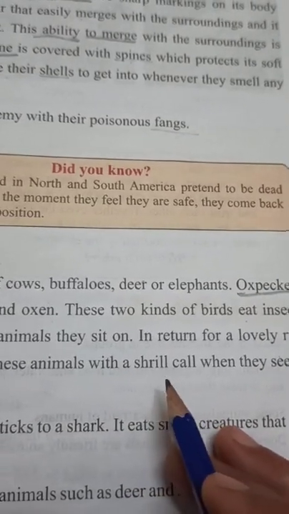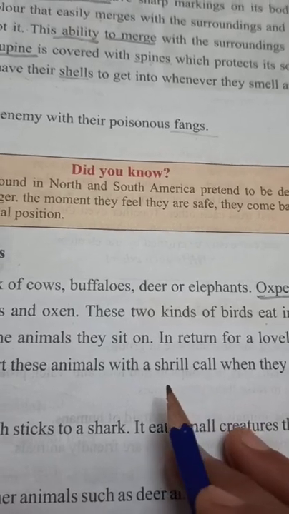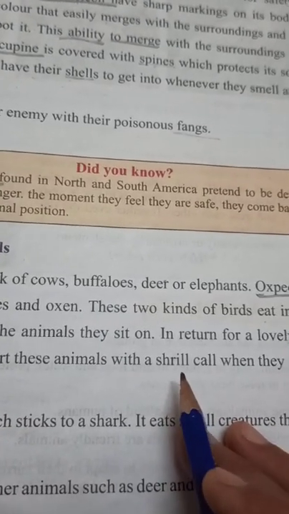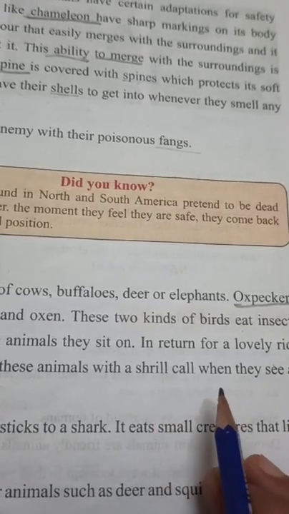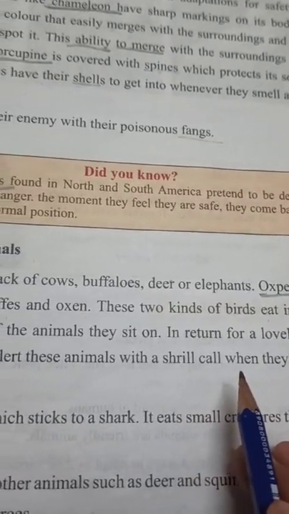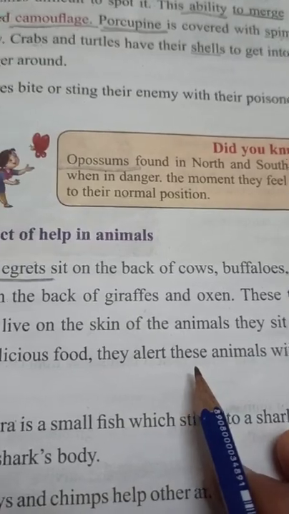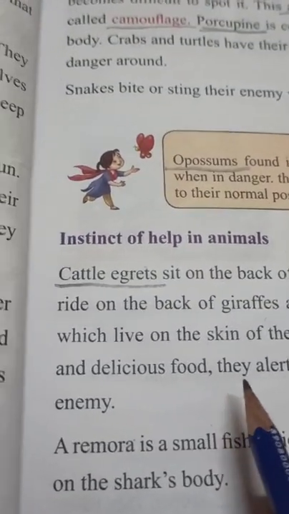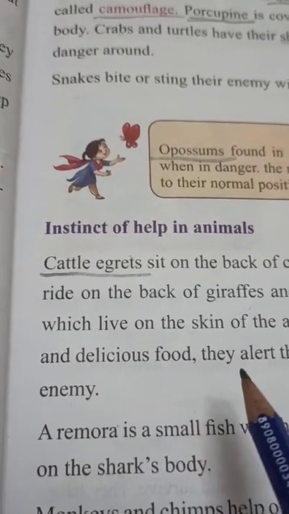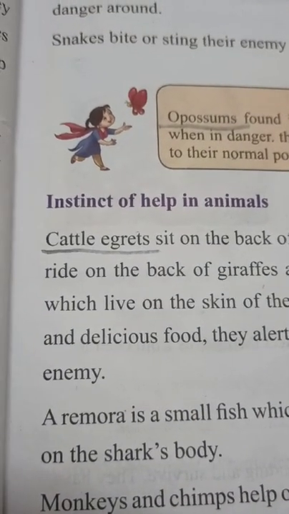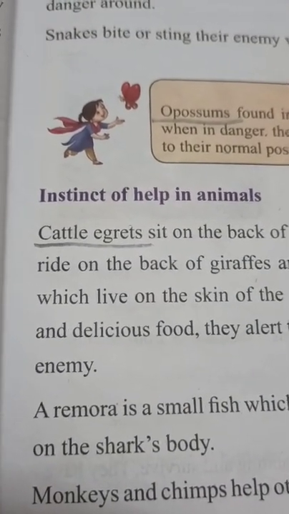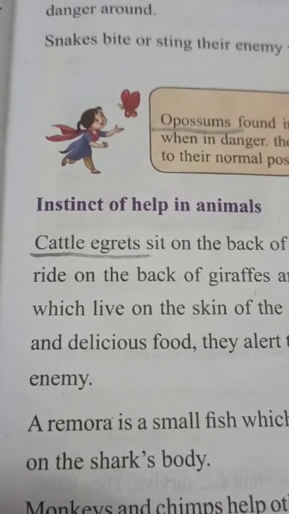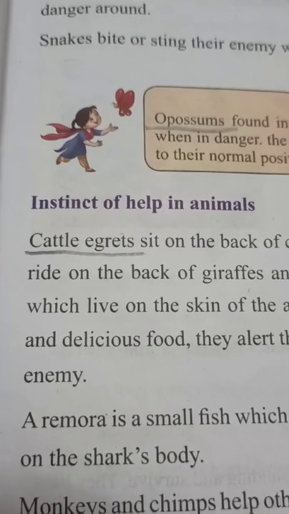Shrilling means they start making noise, and they make a shrill sound so that those animals can run away from that place and save themselves. In this way they help the other animals also. They get their food from those animals, and along with this they also save them.